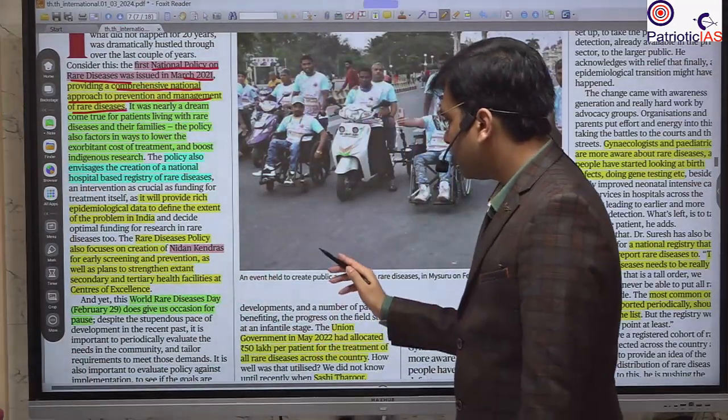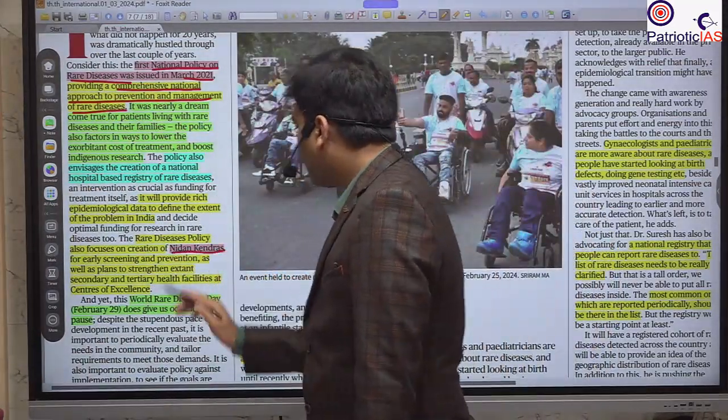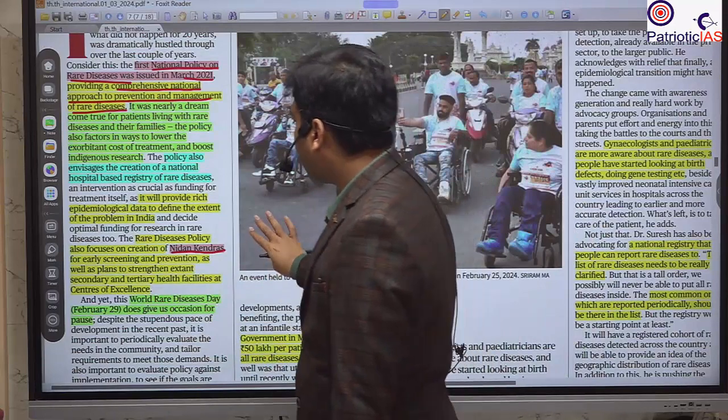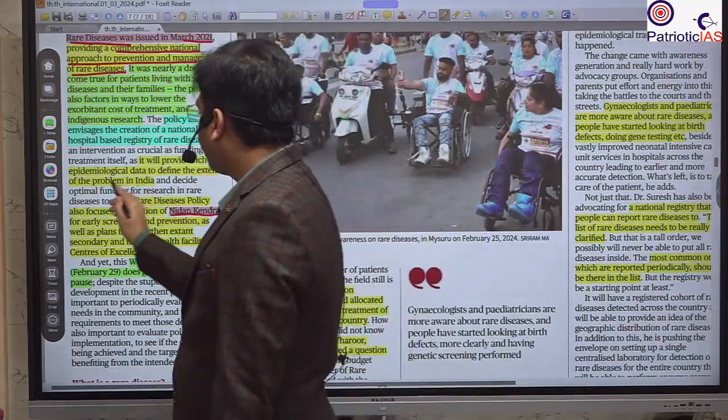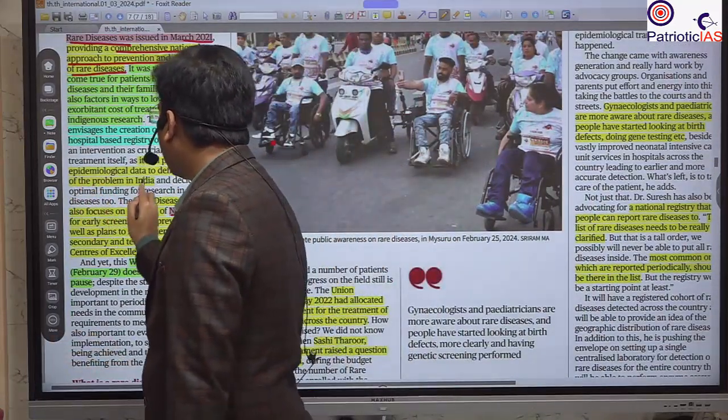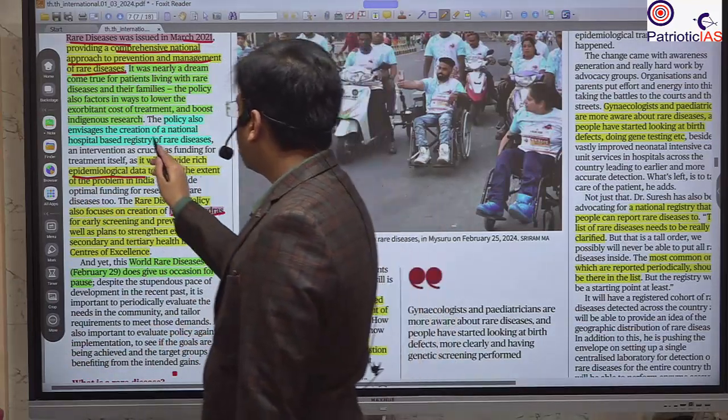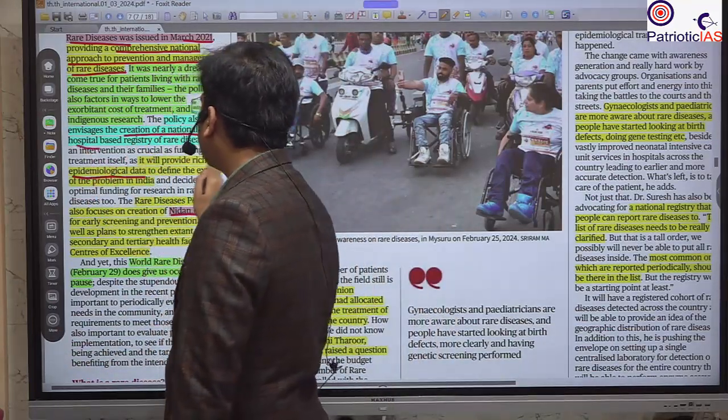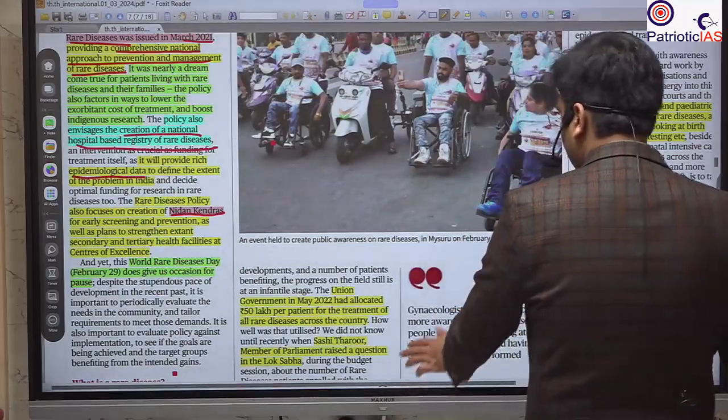It talks about there should be a Nidan Kendra, and this will provide data, yes, with respect to epidemiological data. And the policy also envisages the creation of a national hospital-based registry for rare diseases.